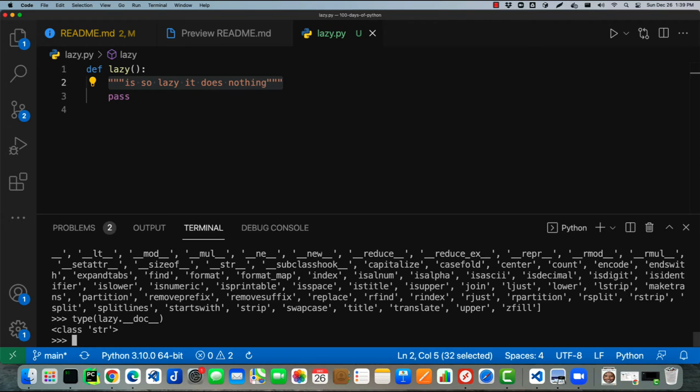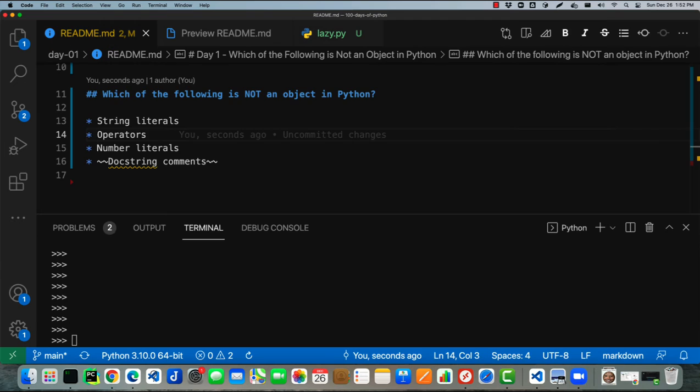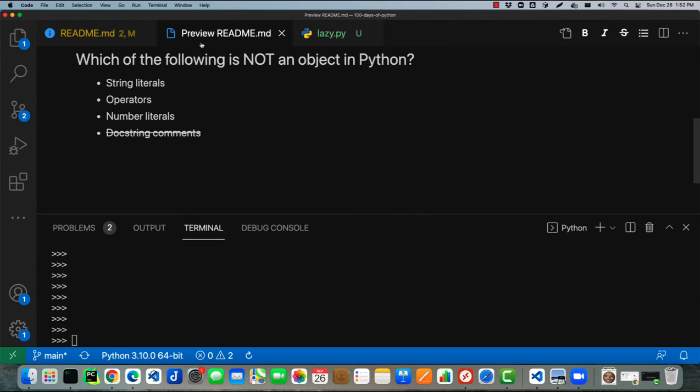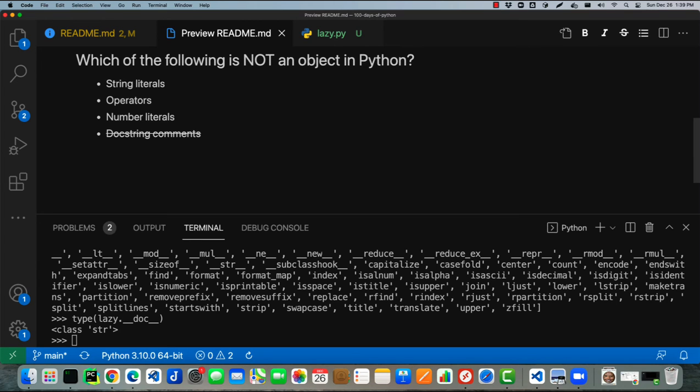So sure enough, the doc string here is an instance of class string. So right off the bat, we've been able to rule out the most popular answer. Doc string comments are instances of type string. They have methods on them. They are objects. So doc string comments does not correctly answer which of the following is not an object in Python. What about the other ones?